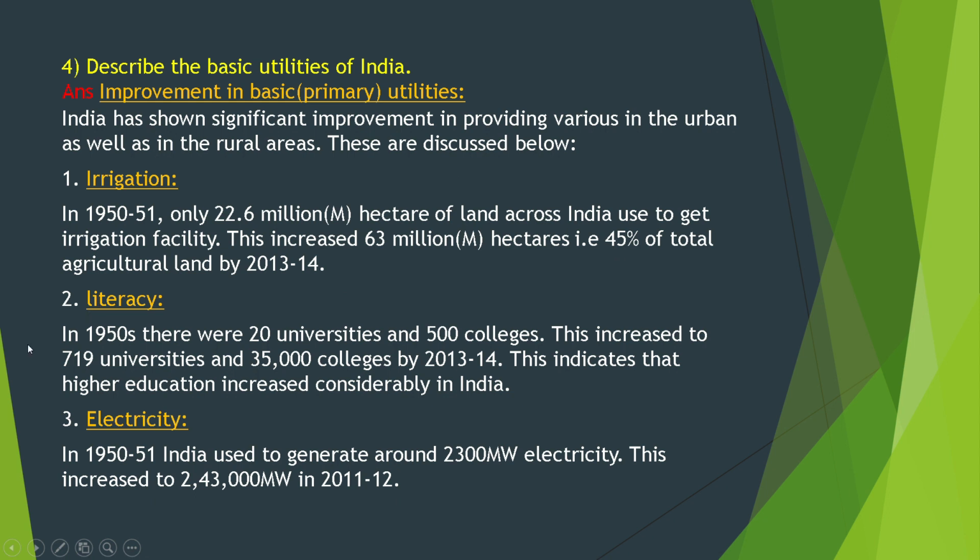Second, literacy. In the 1950s, there were 20 universities and 500 colleges. This increased to 719 universities and 25,000 colleges by 2013-14. This indicates that higher education increased considerably in India. Third one, power. In 1950-51, India used to generate around 2,300 megawatts of electricity. This increased to 2,43,000 megawatts in 2011-12.